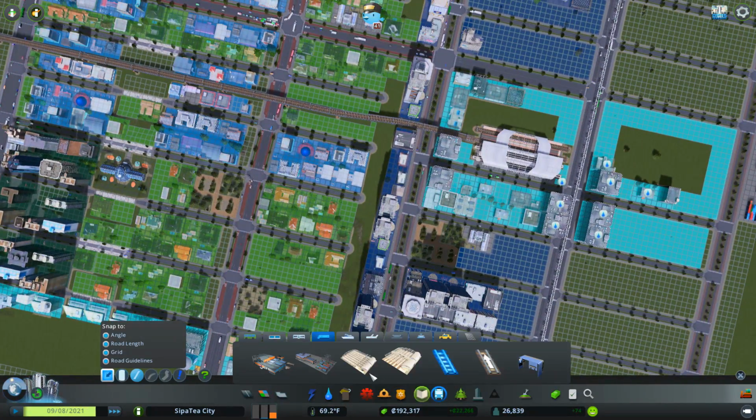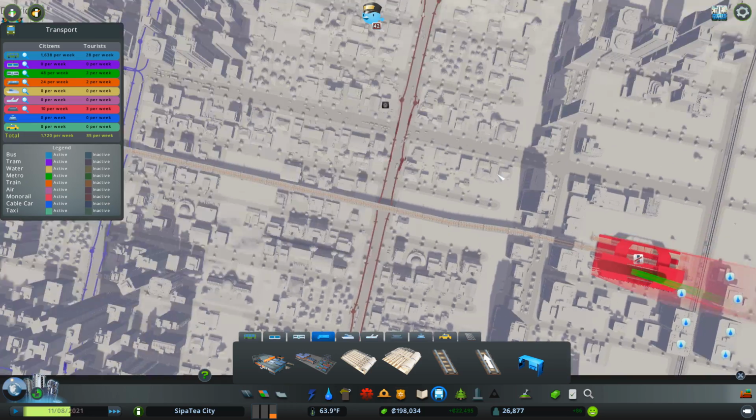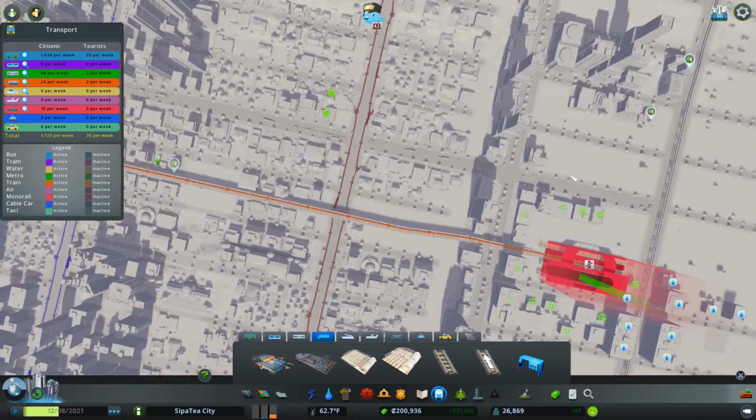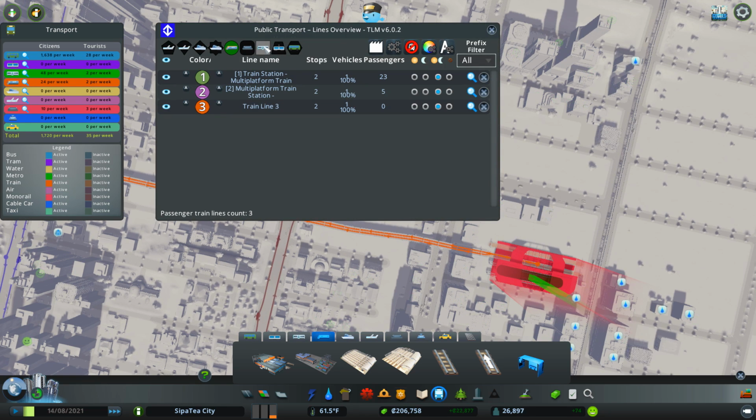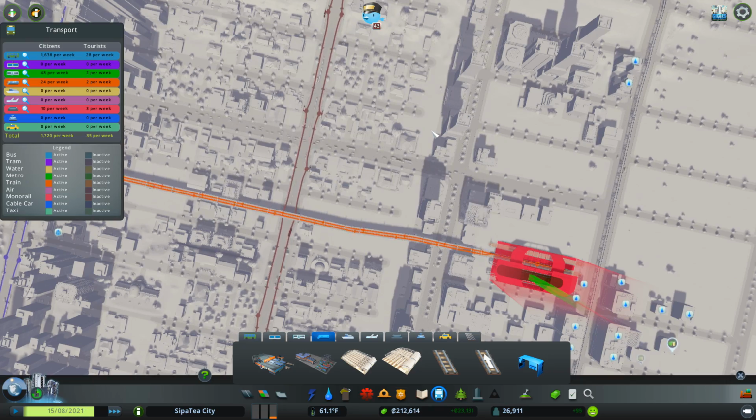And actually, while we have this set up, let's get our route. So from here to here and back again. There we go. Let's check out this. Train line 3. There we go. So I'll probably work on some of the names of those.